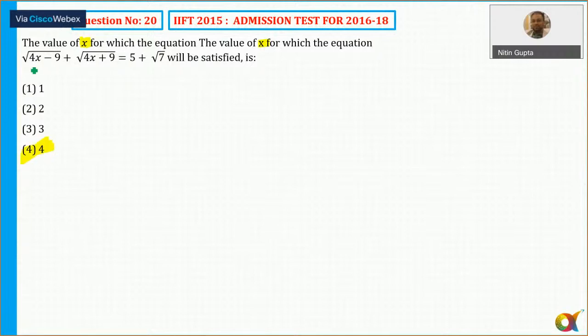Isn't it? Because if I substitute 4, 4 4s are 16 minus 7, so root 7. And 16 plus 9 is 25, root 5. So the answer is number 4. So a very easy one. Can we solve it with the help of options? Let's move to question number 21.